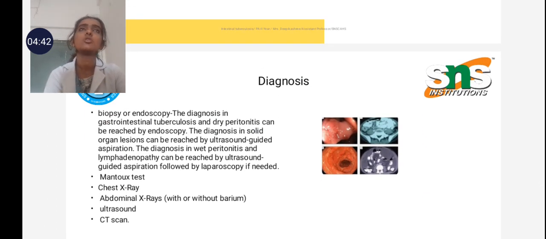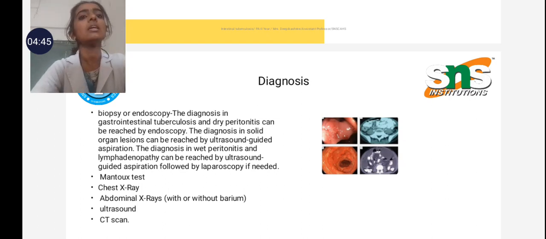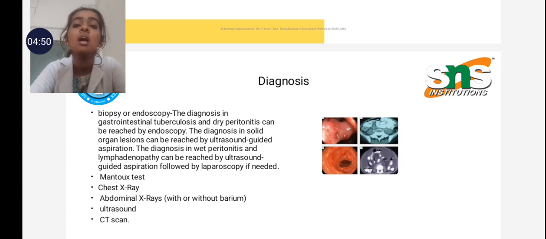Another one is diagnosis. Endoscopy is the best method to diagnose any abnormalities in the colon, that means stomach and intestines. Another main preliminary test is the Mantoux test for any tuberculosis. They inject a small amount of solution that contains bacterial protein into our skin. If it swells more than 9 mm, that means the infection is positive. So there is biopsy or endoscopy and Mantoux test, chest X-ray for pulmonary TB, abdominal X-ray with or without barium showing the symptoms, ultrasound and CT scan.